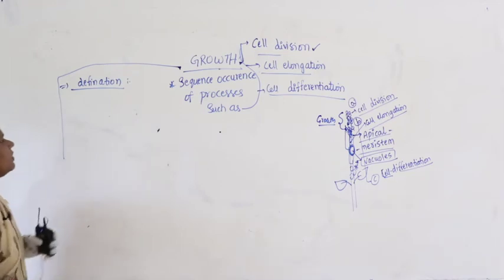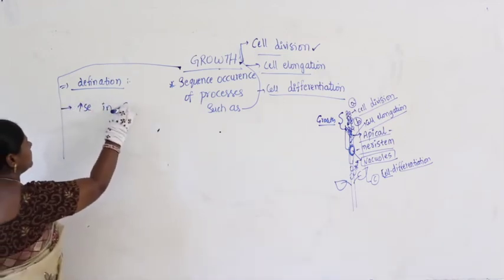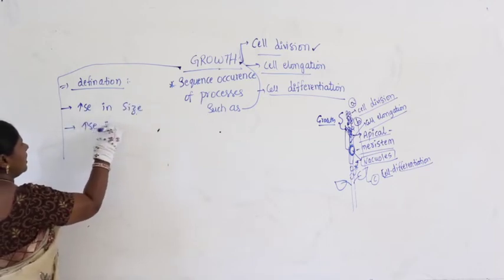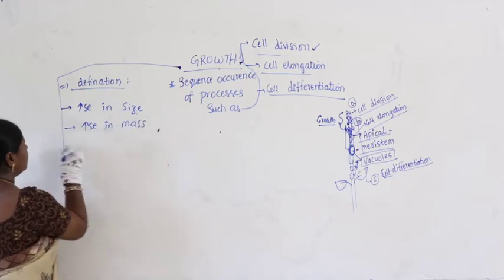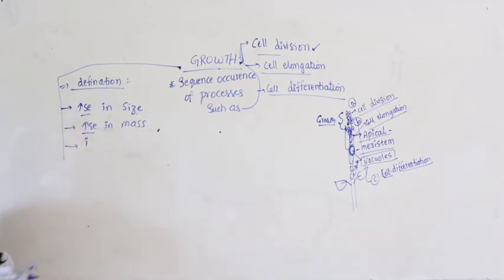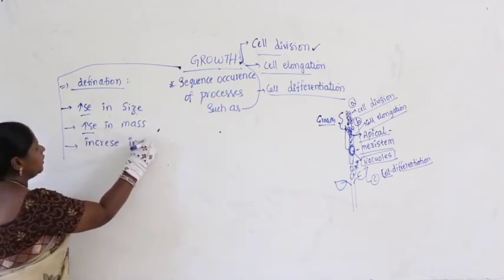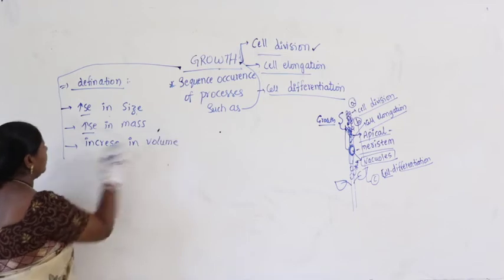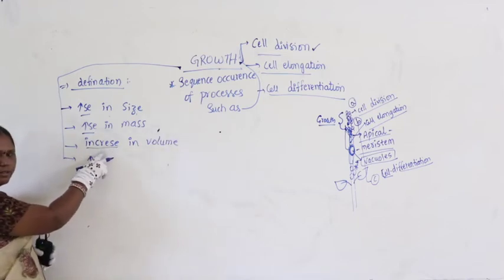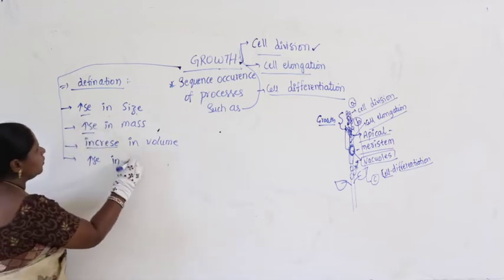Growth can be defined in terms of increase in size, or increase in mass, or increase in volume. I am writing the complete words in case you do not understand the symbols.